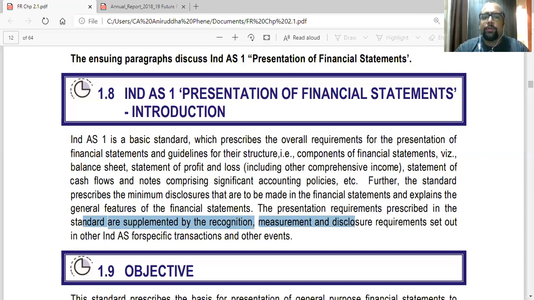Okay, so this is the basic introduction. This is the standard which tells us what are the overall requirements for presentation of financial statements and what are the guidelines for making those statements, what are the components of the statements, like balance sheet, P&L and everything. What are the minimum disclosure requirements, and also that the presentation requirements will be given in this standard plus supplemented from other standards. That is what the standard says. This is the introduction.